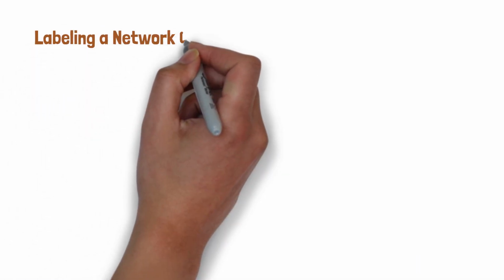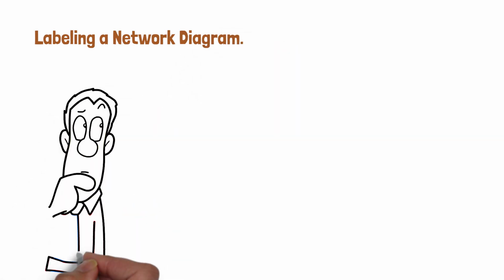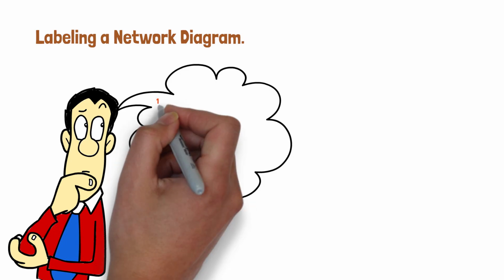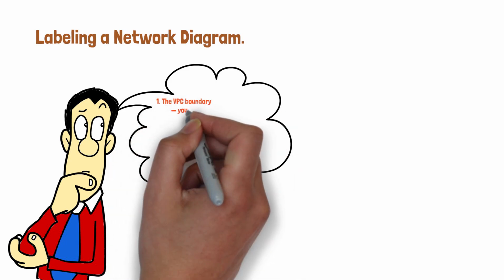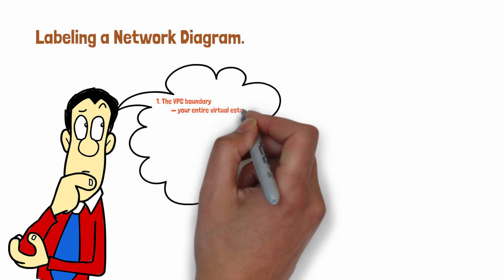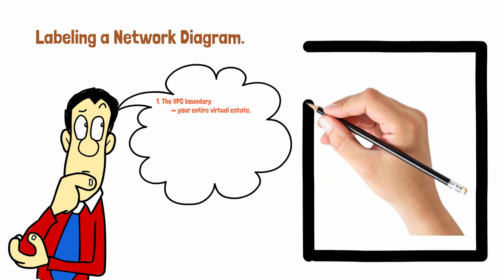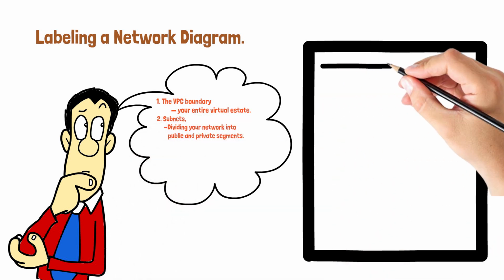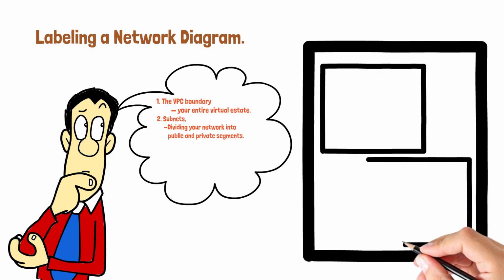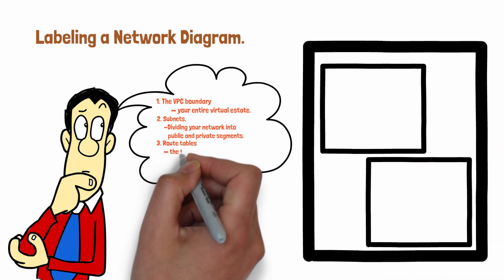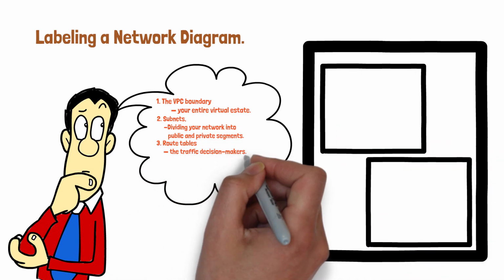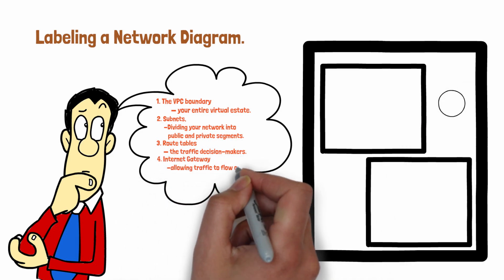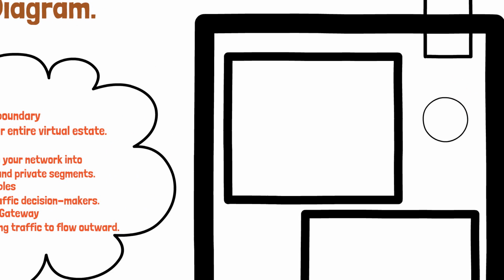Labeling a network diagram. Understanding a VPC starts with recognizing its key parts. A typical diagram contains, at the border, the VPC boundary, your entire virtual estate. Inside it, subnets, dividing your network into public and private segments. Attached to those subnets, route tables, the traffic decision makers. Connected to the VPC, an internet gateway, allowing traffic to flow outward.